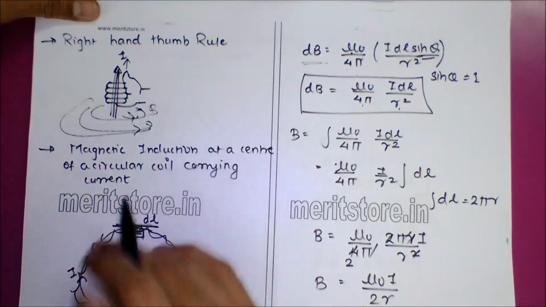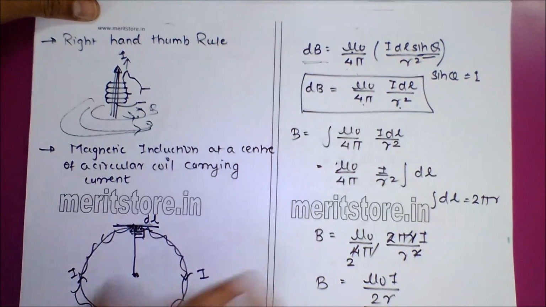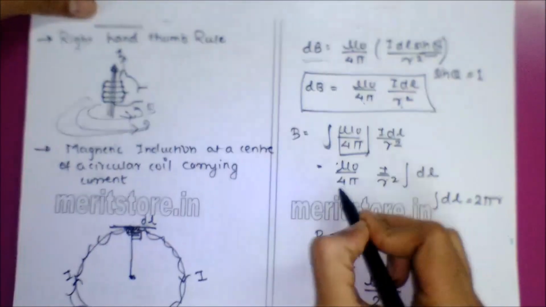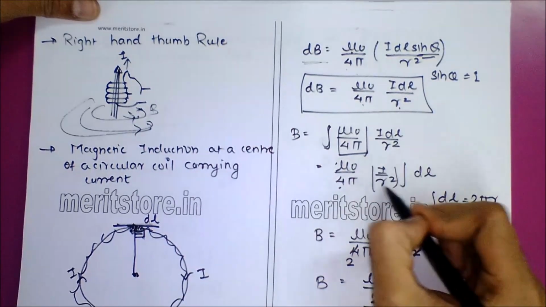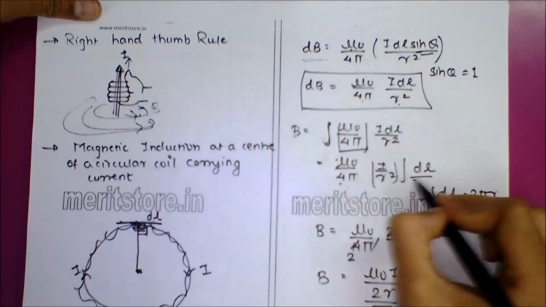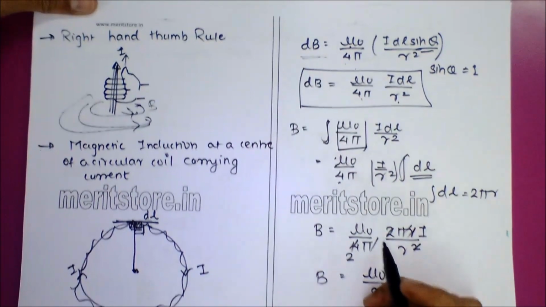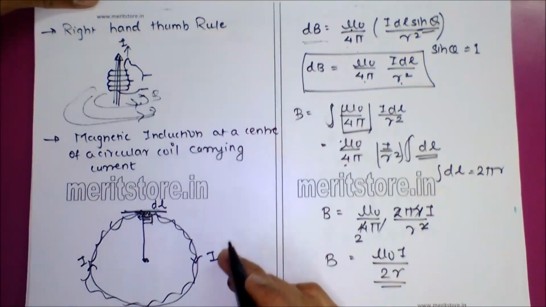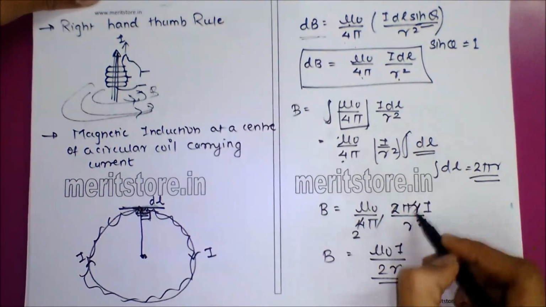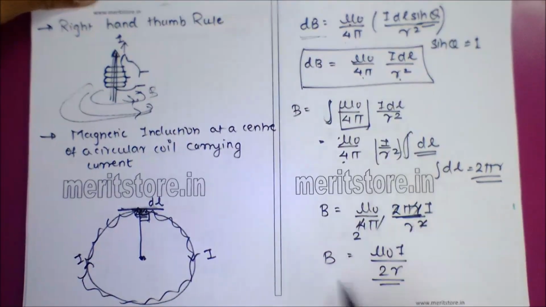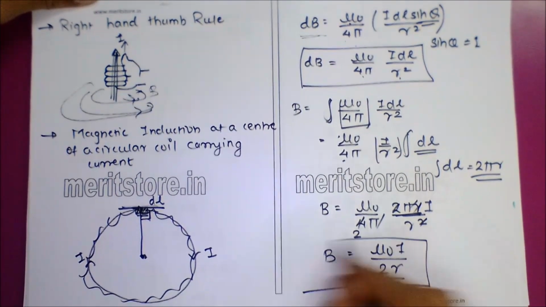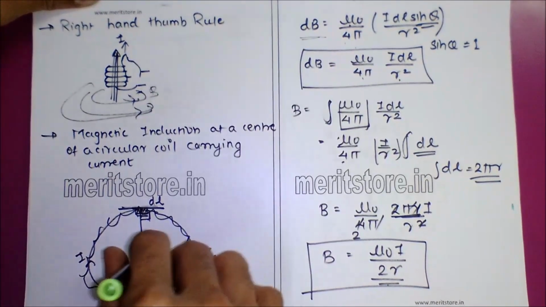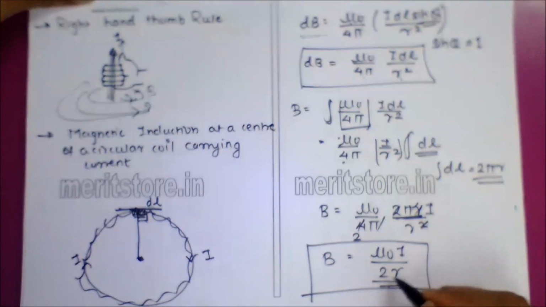Now for the entire coil, I'll integrate. The constants come out, along with I and r square, and I am left with the integration of dl. dl is along the circumference of the circle, so that gives 2 pi r. I substitute 2 pi r, cancel the remaining parts, and I am left with the formula B equals mu naught I upon 2r. So the magnetic induction at this particular point is mu naught I upon 2r.